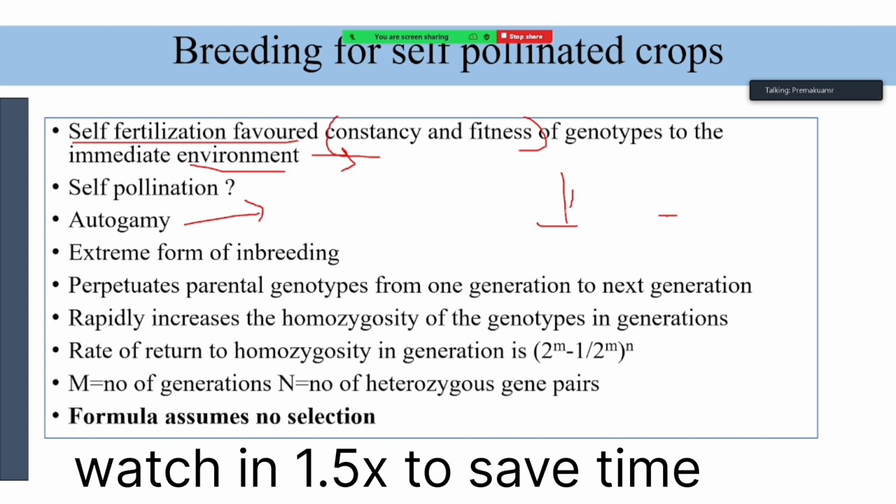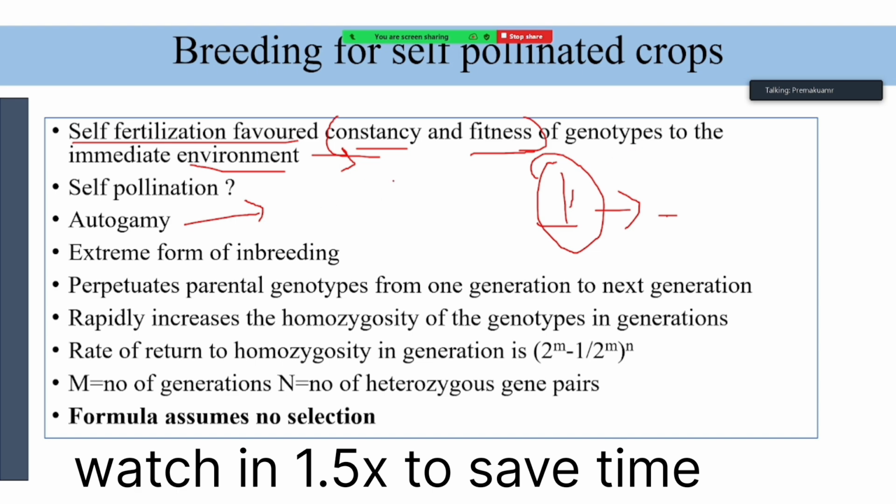During evolution, recessive alleles got eliminated in the self-fertilizers, so the mutation rate and the load of recessive mutations are very low. That's why they are resistant to inbreeding depression. Self-fertilization assures constancy, meaning they will not segregate, and ultimate fitness to the environment in which they are growing.